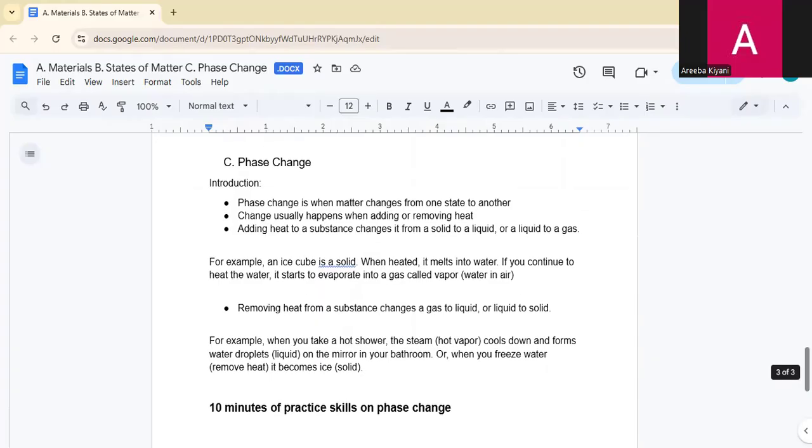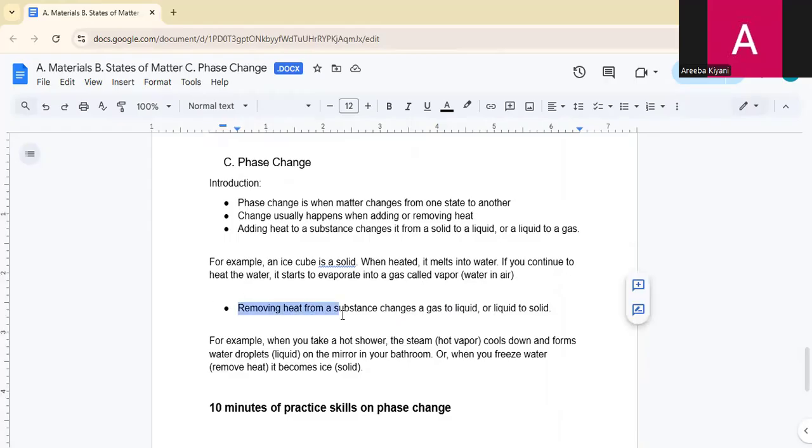let's move towards phase change. Phase change simply means when matter changes from one state to another. Usually, change happens when adding or removing heat. Adding heat to a substance changes it from a solid to a liquid or a liquid to a gas. For example, an ice cube is solid. When heated, it melts into water. If you continue to heat the water, it starts to evaporate into a gas called vapor.